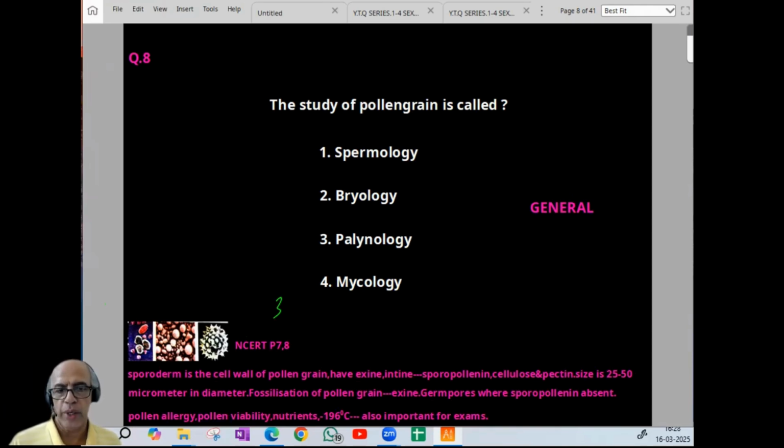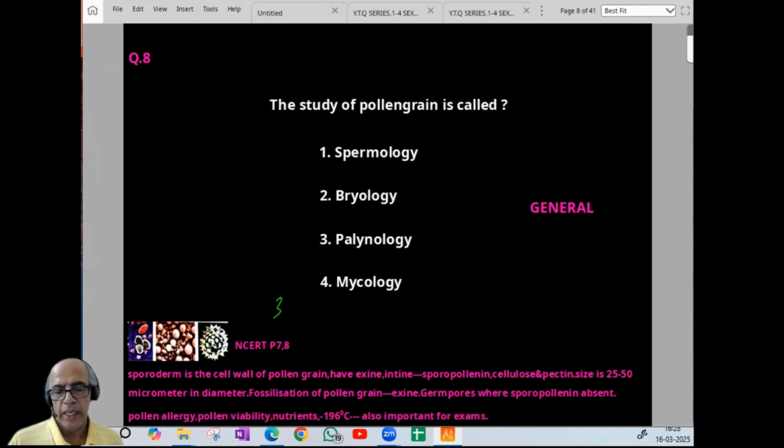Sporoderm is the cell wall of the pollen grain, which has exine and intine. Exine is sporopollenin. Intine is cellulose and pectin. Sporopollenin is highly resistant. No enzyme can digest it. Sporopollenin causes fossilization of pollen grains. The size is around 25 to 50 micrometer in diameter for a pollen grain. Along with it, the germ pore. Germ pore is a place where sporopollenin is absent on the exine.